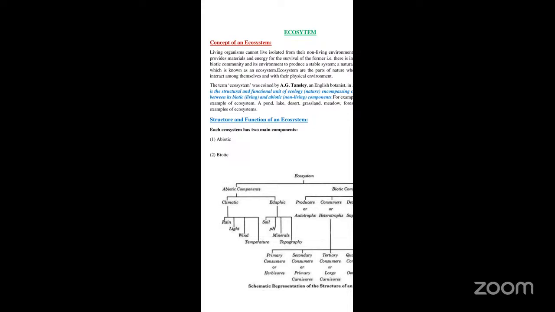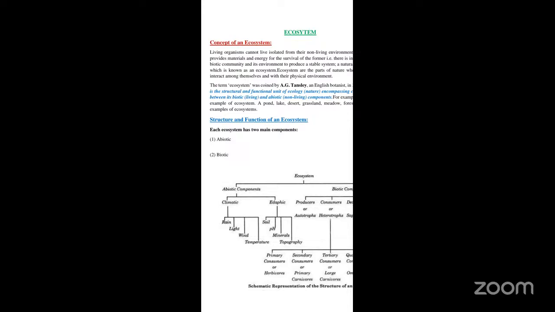For example, you can take a lake, a pond, a desert, a grassland, or a meadow. These are called ecosystems, where in any ecosystem, whether it is a pond, lake, or desert ecosystem, there is always a relationship between the biotic component and the abiotic component. Biotic component means living organisms, whereas abiotic component means non-living things.